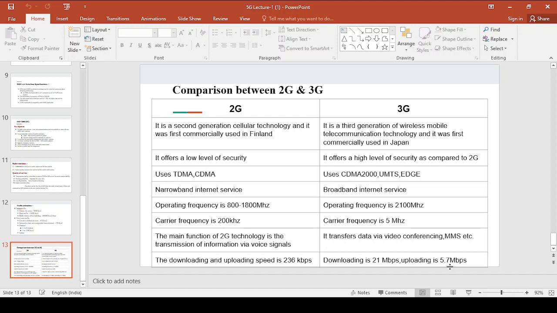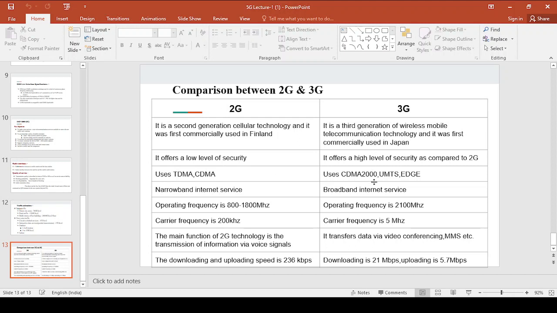2G is nothing but second generation cellular technology and it was first commercially used in Finland, whereas 3G is the third generation wireless mobile telecommunication technology and it was first commercially used in Japan, right? 2G offers a low level of security and 3G offers a high level of security as compared to 2G, and the accessing technique of 2G is TDMA and CDMA.